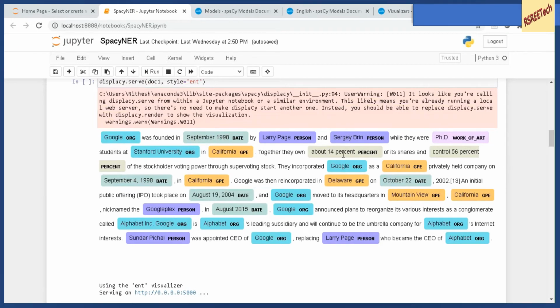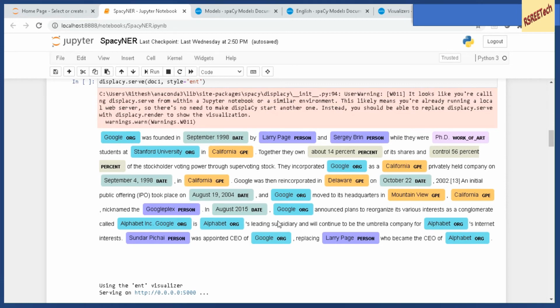Similarly, about 14% is identified as a percent, a PhD is detected as a work of art. And then if you look at Googleplex, which is nothing but a location. See here, "Google moved its headquarters to Mountain View, California, nicknamed the Googleplex." So actually it is a name of a building, but in this model it is being identified as a person.